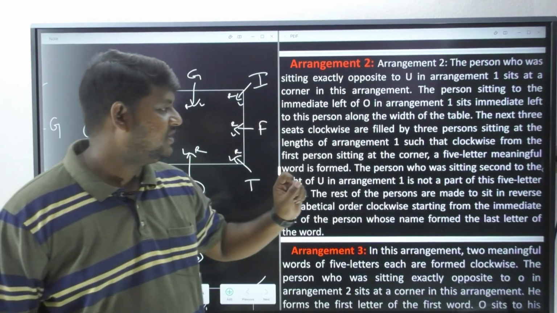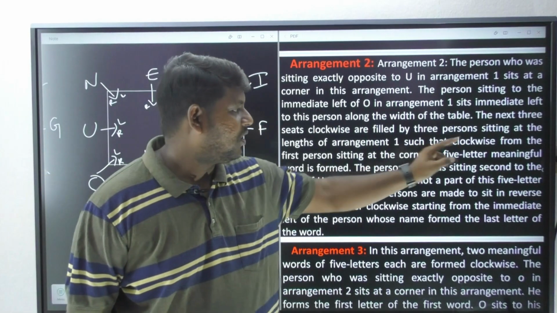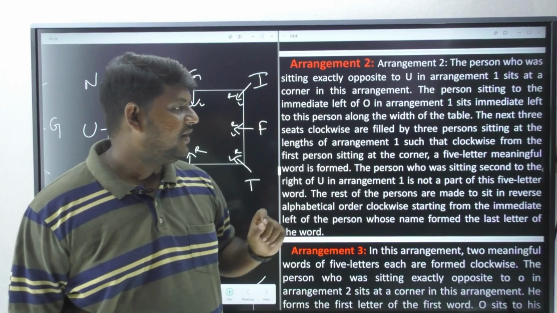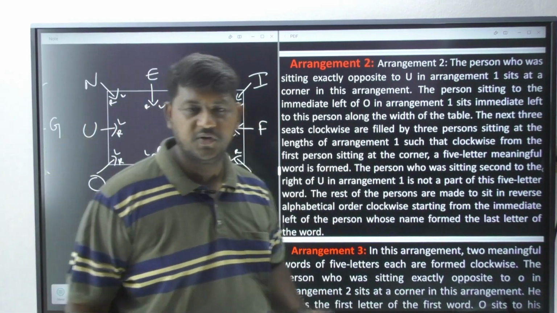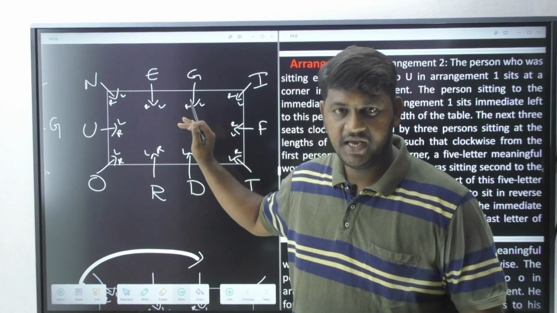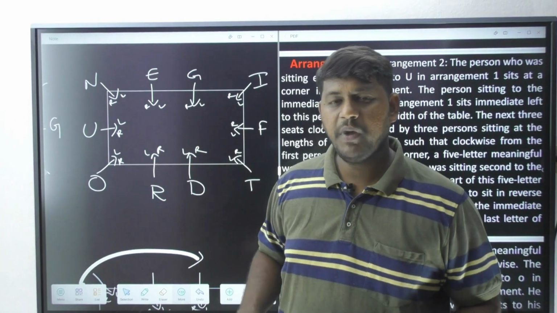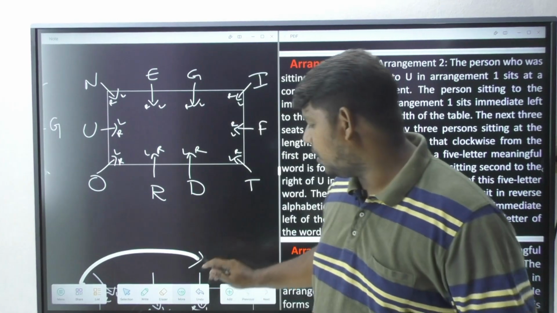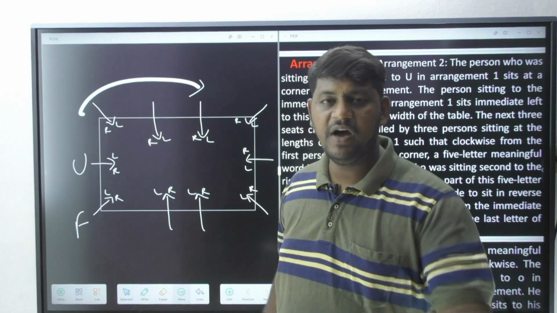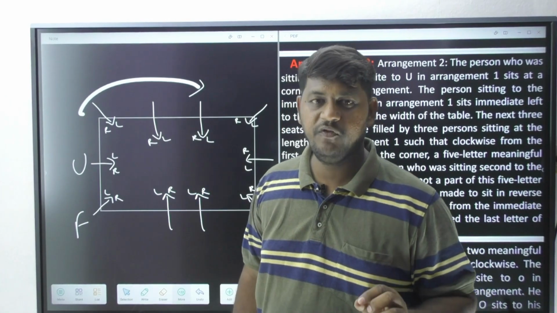Now it is mentioning that clockwise from the first person sitting at the corner, a 5-letter meaningful word is formed. So if you pick up these four persons and use F and U from the corner, you are going to receive a 5-letter English meaningful word.